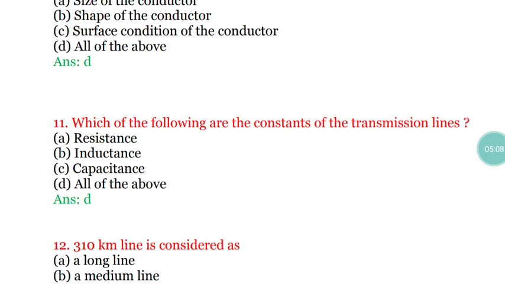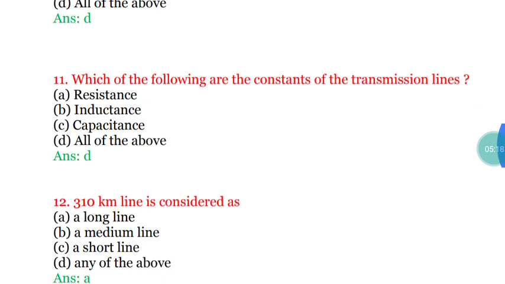So which of the following are constants of transmission lines? All of them are constants of a transmission line. That is resistance, inductance and capacitance. Option D is the right answer.